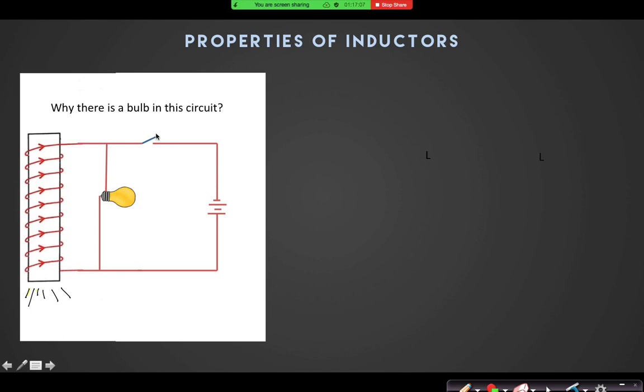If the switch is on, it becomes a magnet. It attracts the iron part, and they can be moved. And again, whenever you open that switch, easily they are released. So this is the electromagnet. Now my question is, why is there the bulb there?